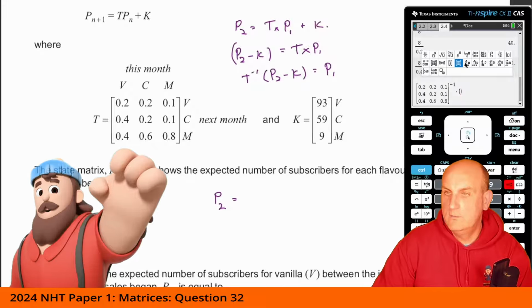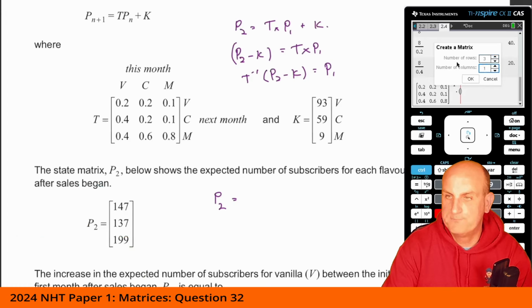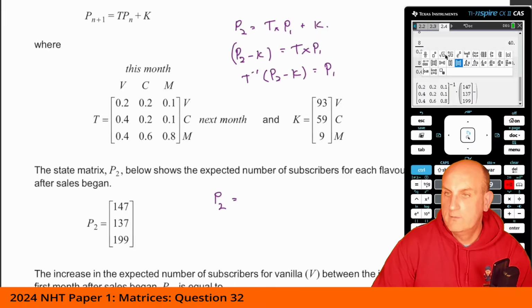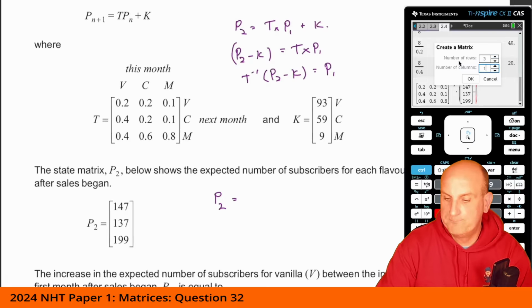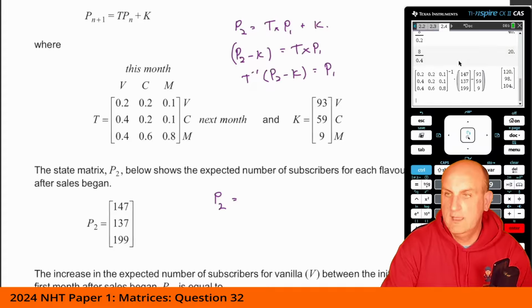Let's do this. So number of rows is 3 by 1. And we want P2, which is 147, 137, and 199. And from that, we want to subtract my value of K. So another one of those, 3 by 1, hit enter. And that gives me 93, 59, and 9. Hit enter, and there we go.